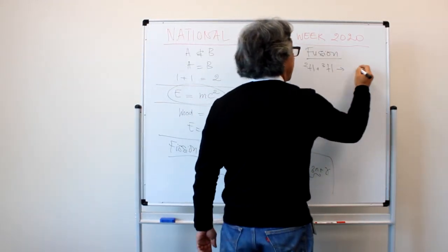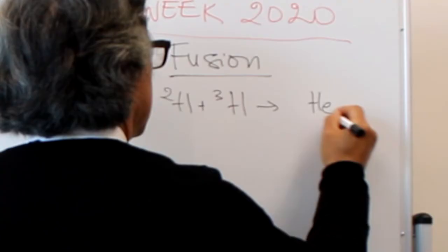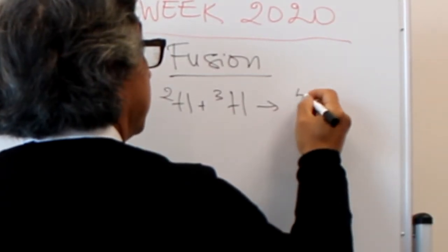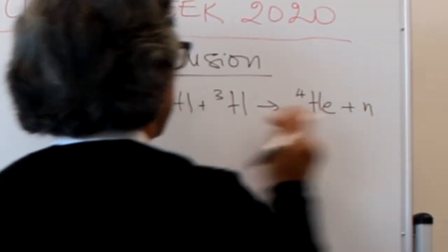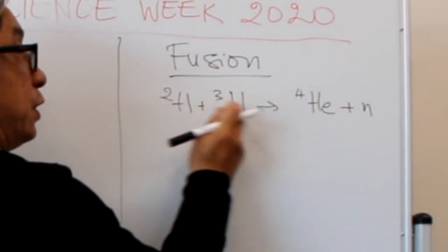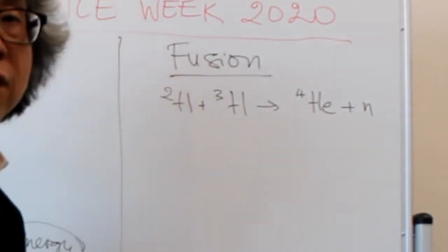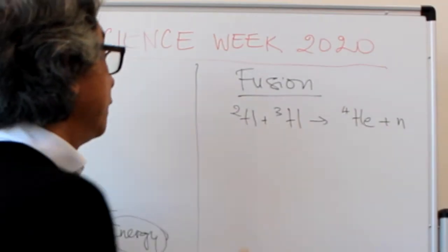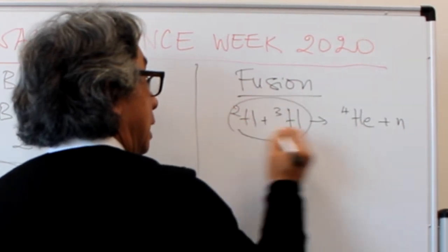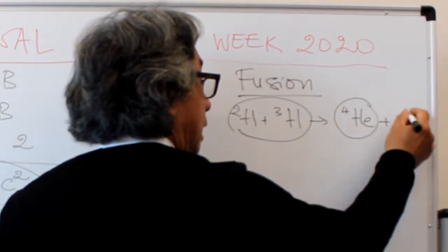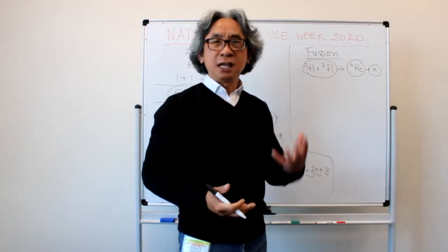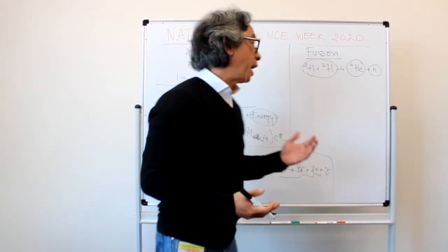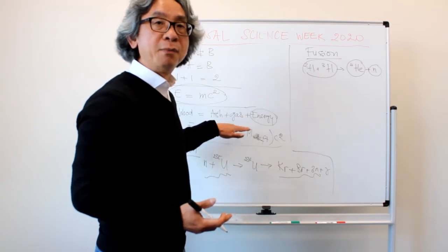Then we would have a so-called helium, and of course there's 1 neutron left. 2 plus 3, 4 plus 1, so equal 5. But once again, the difference in the mass here, subtract this mass, will give us the energy released. And it releases a million times more energy than would have been released by burning wood.